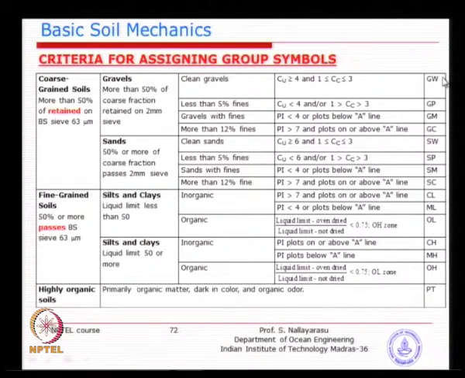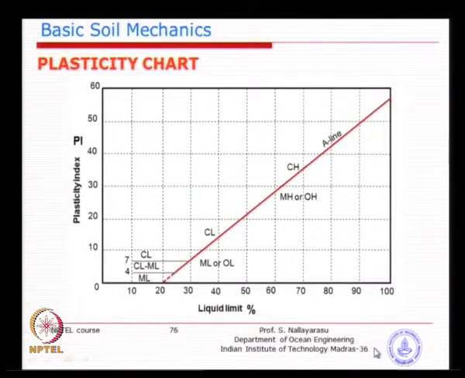All these will be used to devise the sub-classification of the soils among the coarse grained or the fine grained. And in some cases, whenever you have a plasticity index, you may not be able to classify directly, and you may use help from this chart, which is called a plasticity chart, which gives the relationship between the plasticity index on one side and the liquid limit percentage on the other side. The demarcation is given and the notations are given there. So, you will classify the fine grained soil using this plasticity chart.